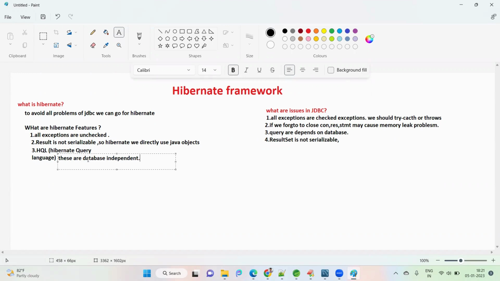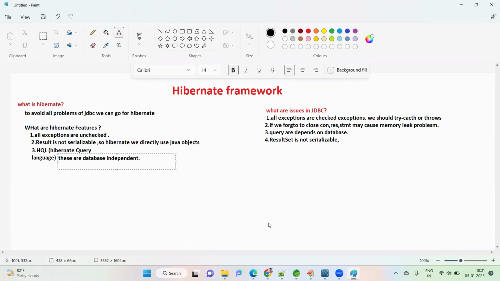Tomorrow if the table name changes, we need not worry because we already mapped it. Tomorrow if a column name changes in the database, we need not change our code because the column name is already mapped with our variable name. Okay.